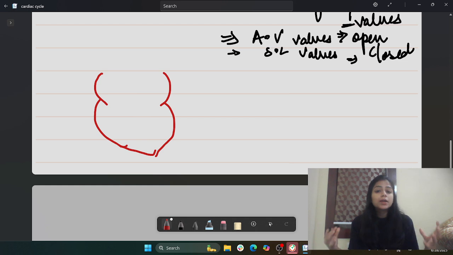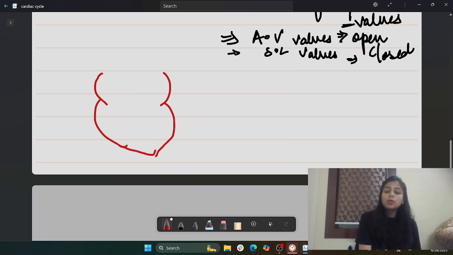Now there will be a further build-up of the intraventricular pressure such that it will be greater than the pressure of the semilunar valves, and thereby the semilunar valves which are present in the aorta as well as in the pulmonary artery will get open. How does this take place?